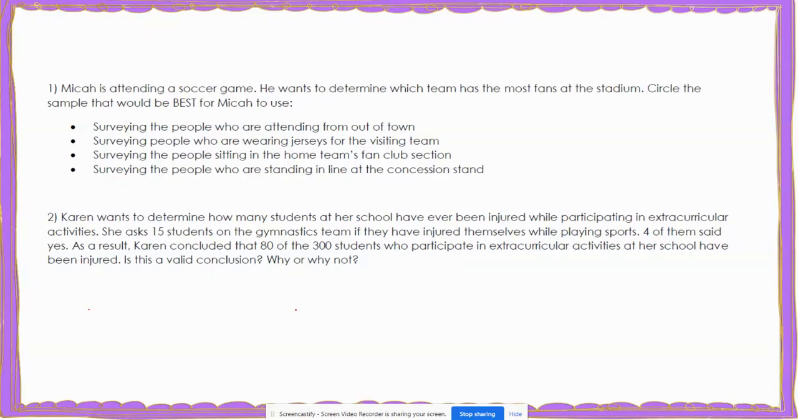Let's review your answers for the Unit 1 review. The first problem says Micah is attending a soccer game. He wants to determine which team has the most fans at the stadium. Circle the sample that would be best for Micah to use.